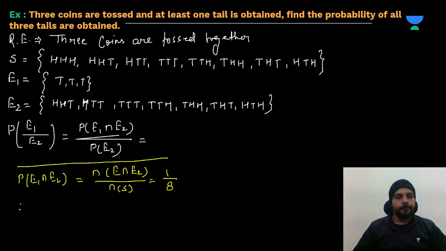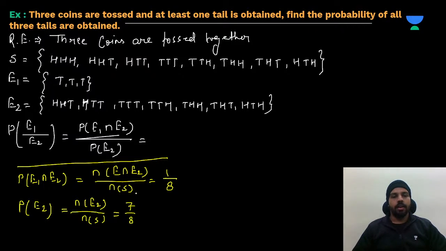Now the probability of event 2 will be the number of elements in E2 and total outcomes which are in the sample space. So E2 will be 7 upon 8. Right. Now I can put these values over here.